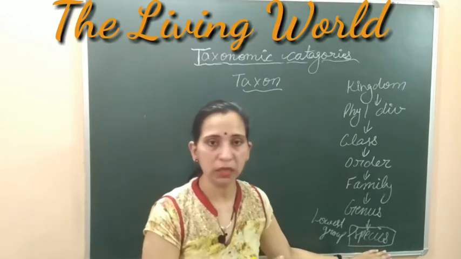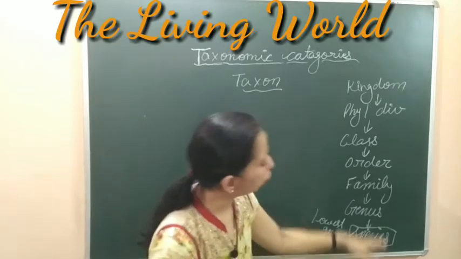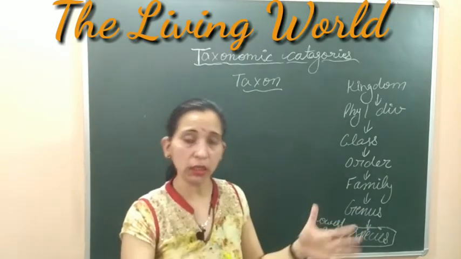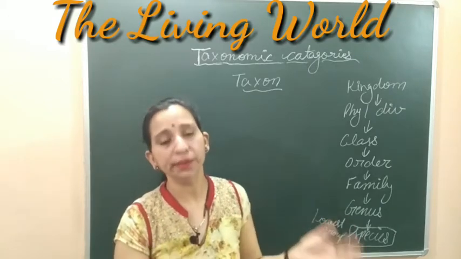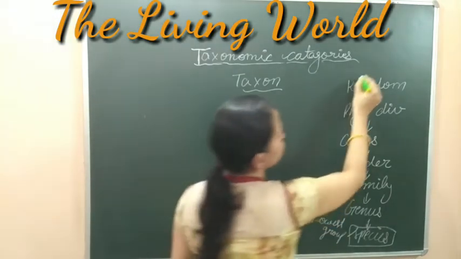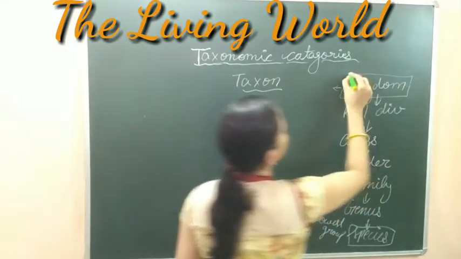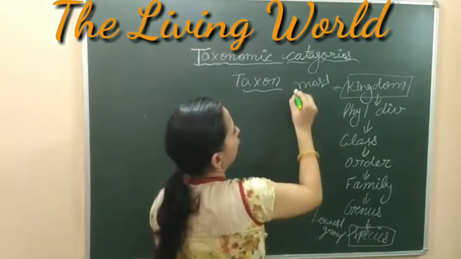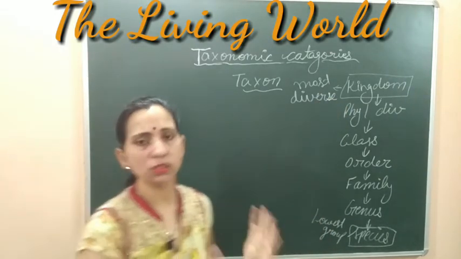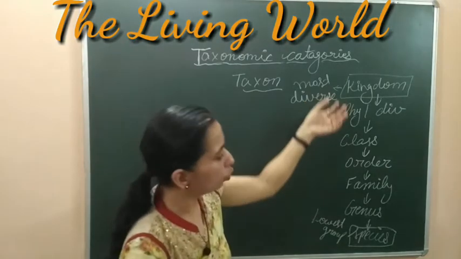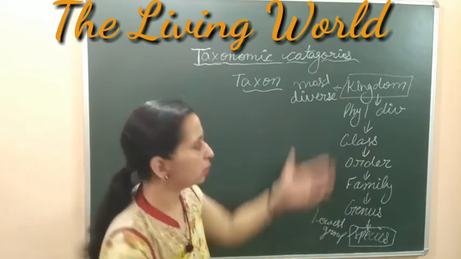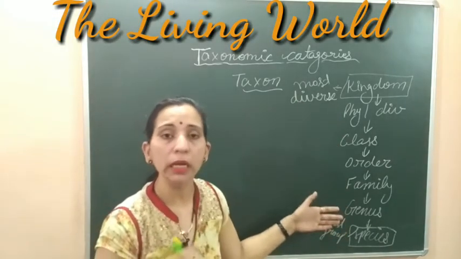सबसे ज़्यादा high similarities मिलेंगी in the group species. But when we move forward from species to kingdom, then the similarities decrease. Similarities कम होती जाएंगी, decrease होती जाएंगी, and differences जो है वो increase होती जाएंगी. Because when we move to the kingdom, which is the most diverse group, all the living organisms which exist on the earth are included. तो सभी organism इनके अंदर included हैं, and further on the basis of their characteristics, their similarities, we classify these organisms into these particular categories.